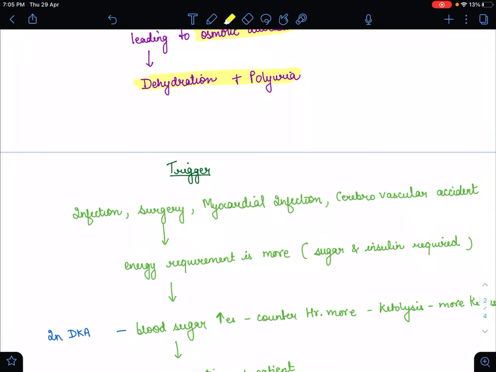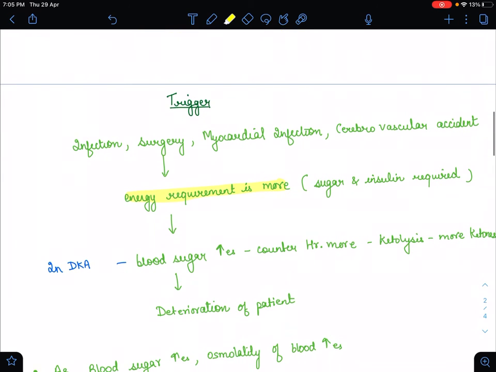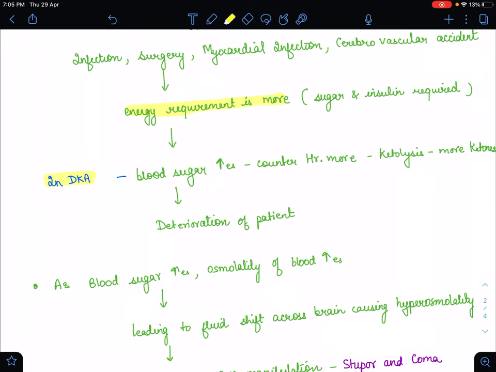As the energy requirement is more, the sugar and insulin requirement is also increased. As the blood sugar increases, the counter-regulatory hormones again increase, ketolysis occurs and more ketone bodies are formed inside the body, and the patient's condition gets more deteriorated. So these things occur in the diabetic ketoacidosis patient.